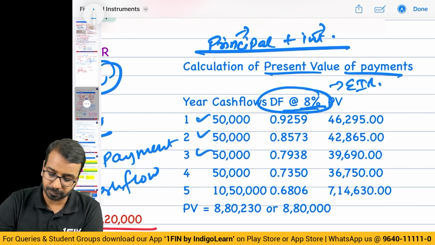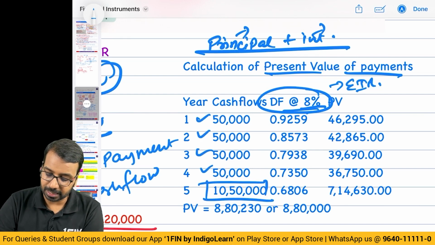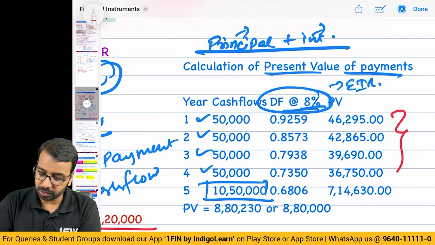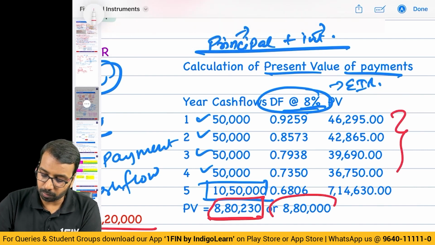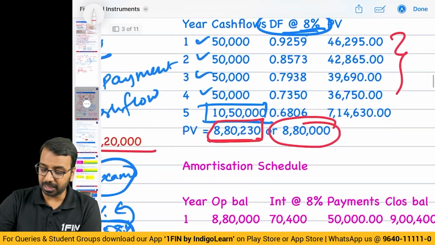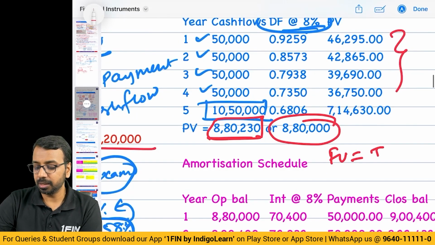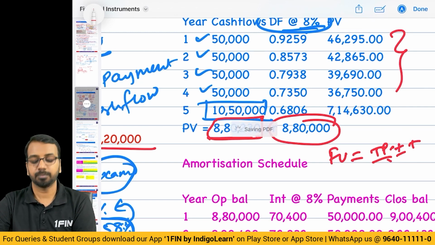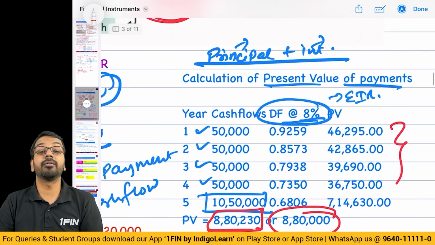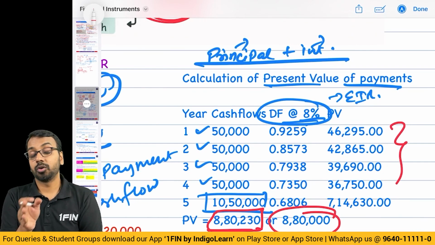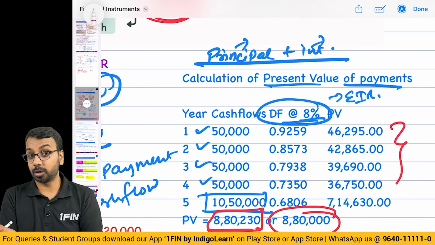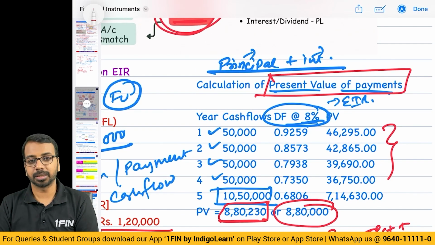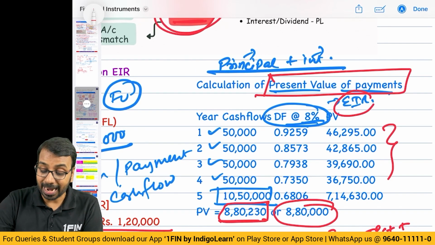Interest is 50, 50, 50, 50, and finally you will pay 10,50,000. At 8% when you discount it, you will get the present value, which is 8,80,230, or rounded off to 8,80,000. Typically, the fair value is the transaction price, plus or minus transaction cost. So, step 1, whenever you get a question on loan, amortized cost method, financial asset or financial liability, you will calculate the present value of the payments at the effective interest rate.